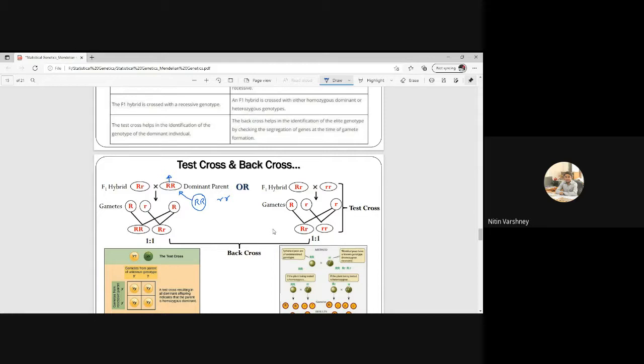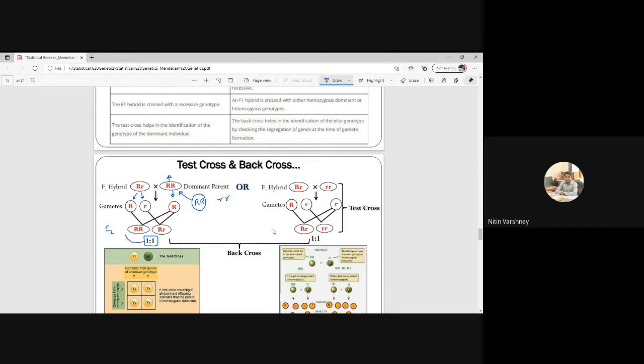The F1 hybrid will produce two types of gametes, capital R and small r, and this will produce only one type of gamete, capital R. So now the offspring in the F2 generation will be capital R capital R and capital R small r. So the ratio is 1:1.